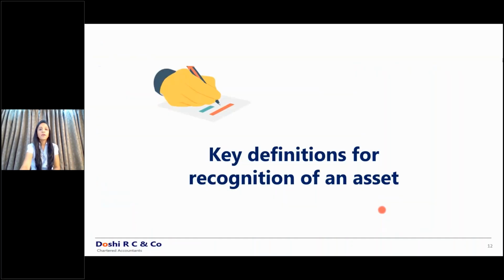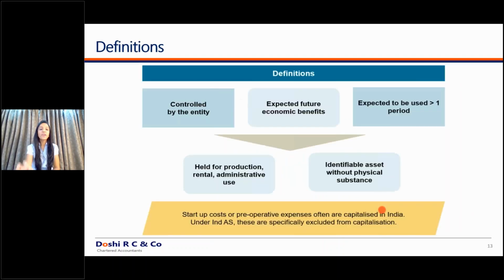Now, going ahead with the key definitions for recognition of an asset. As we have studied from our childhood of accounting, an asset has to be recognized only if the asset is controlled by the entity, is expected to provide certain future economic benefits, and is expected to be used for more than 1 year. So only if these three criteria are satisfied do you recognize any particular item as an asset.